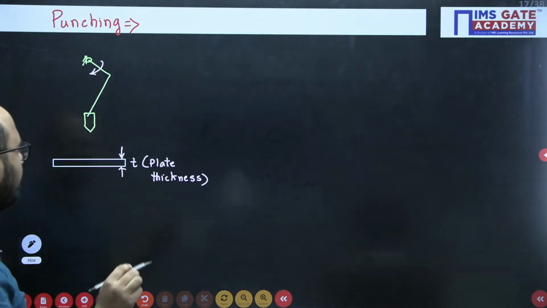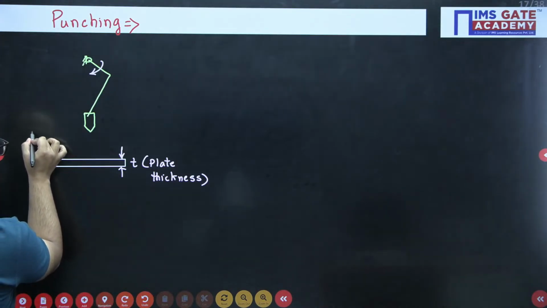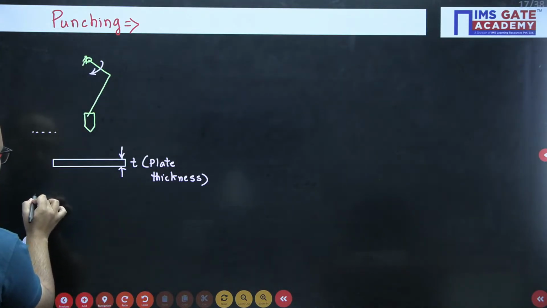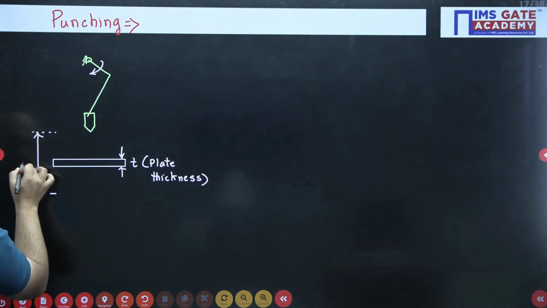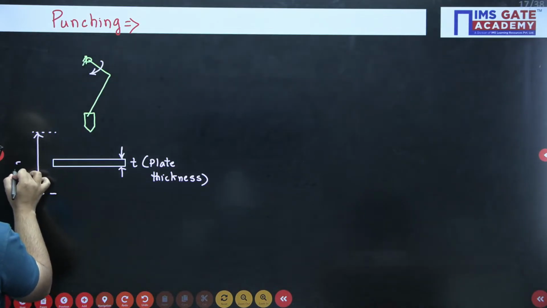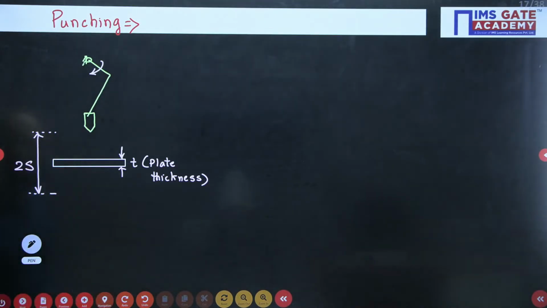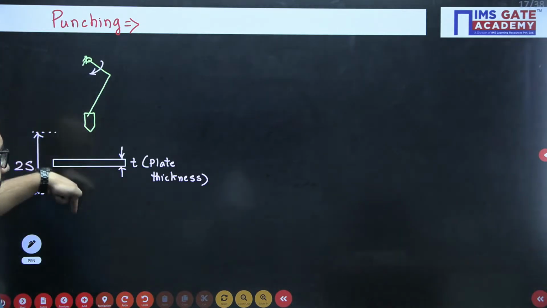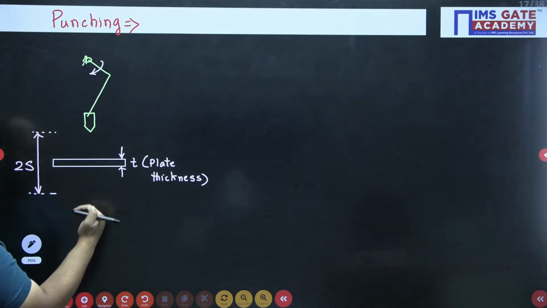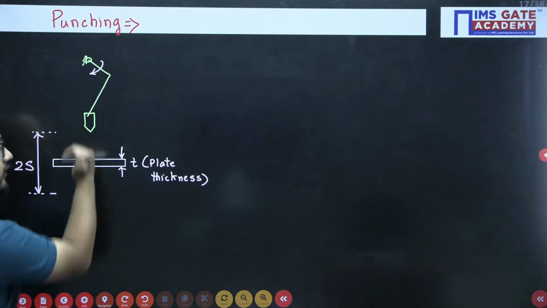Okay, remember this part. This is what 2 stroke we will have, 2S, right? So it will do punching and then again go back, go towards the down. Below the plate it will come out and then again it will move back.